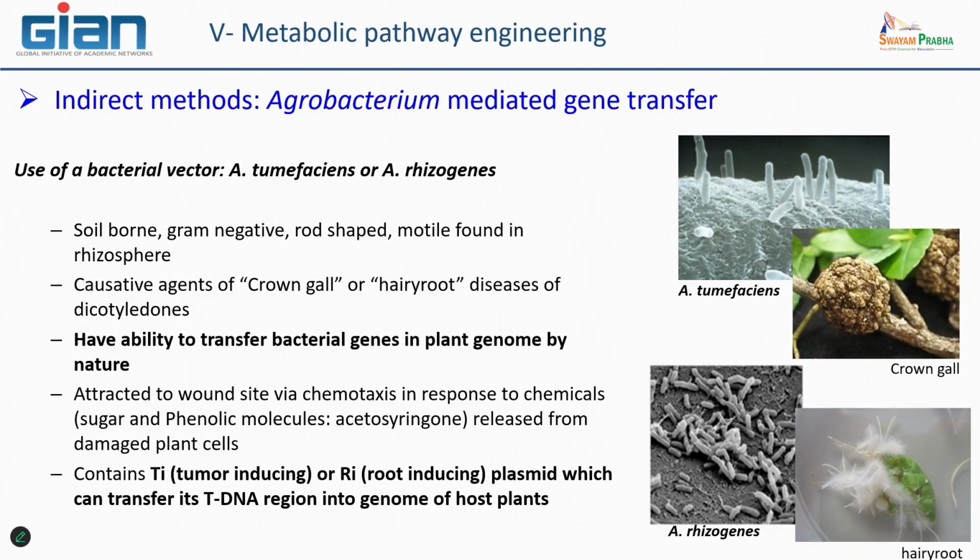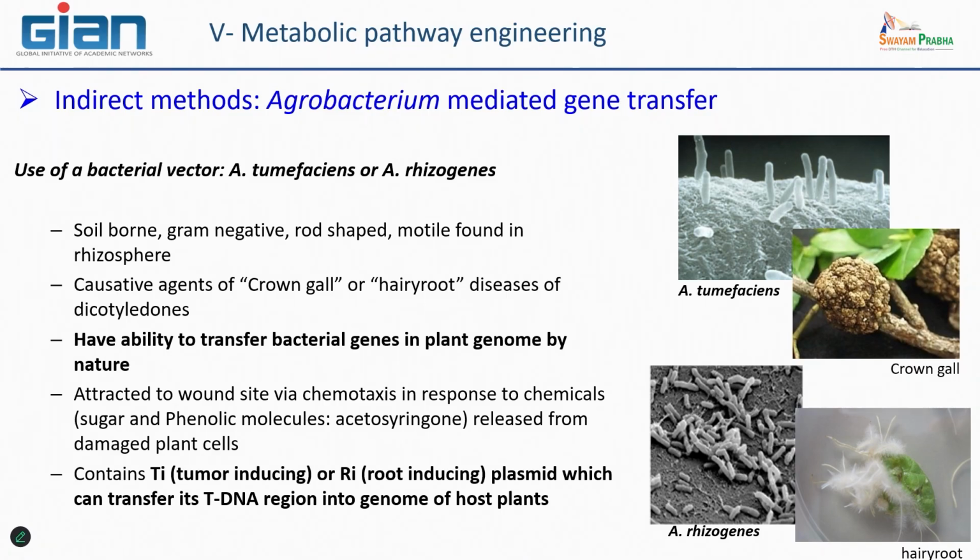It is because they contain in their cytosol not only a chromosome with several genes for their own growth and different other activities, but they also contain a plasmid named Ti for tumor-inducing in the case of tumefaciens, and Ri for root-inducing in the case of rhizogenes.